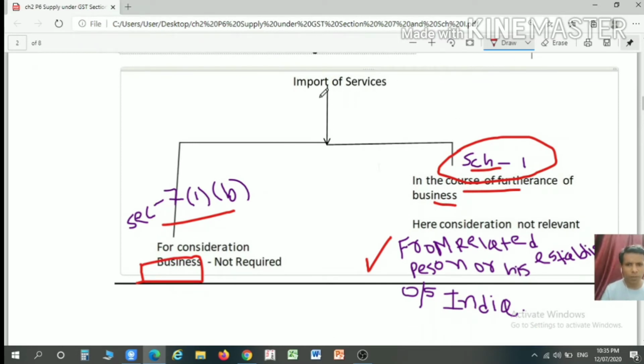For import of services, under section 7 subsection 1 clause B, consideration is important, business is not required. However, under Schedule 1, consideration is not required but business is required. However, such import must be from a related person. If import is from a person other than a related person or a related establishment, then Schedule 1 is not applicable here.